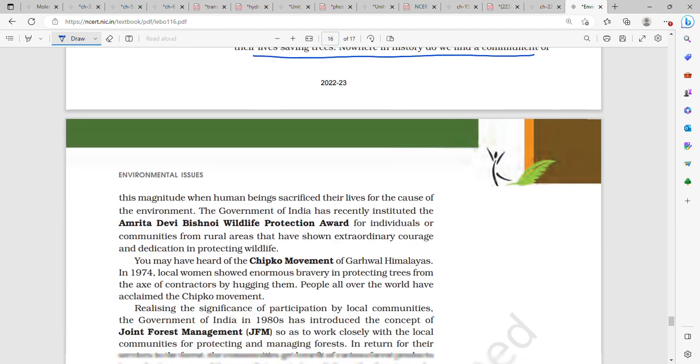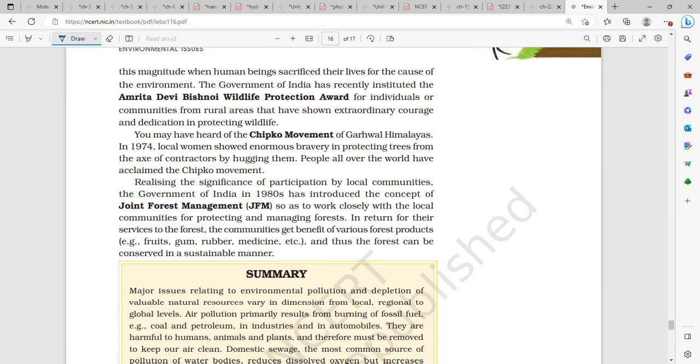Nowhere in history do we find a commitment of this magnitude, when human beings sacrificed their lives for the cause of the environment. The government of India has recently instituted the Amrita Devi Bishnoi Wildlife Protection Act for individuals or communities from rural areas which have shown extraordinary courage and dedication in protecting wildlife.